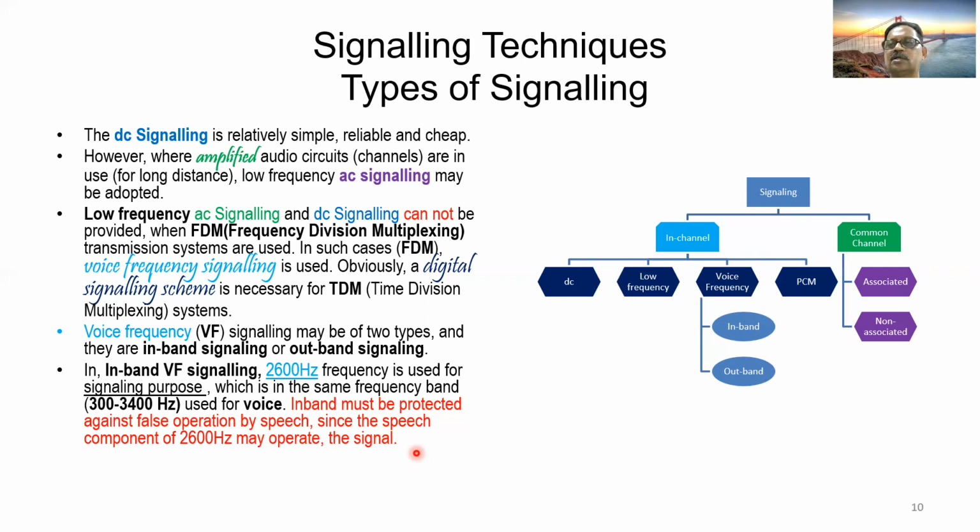So in voice also, there may be a component within 2.6 kilohertz, that is the signal frequency. Therefore, for speech, the signal network may operate by a false indication. So this is one adverse effect, signal operation due to speech components. This is one limitation as far as in-band signaling is concerned.